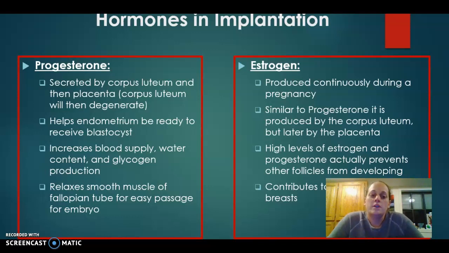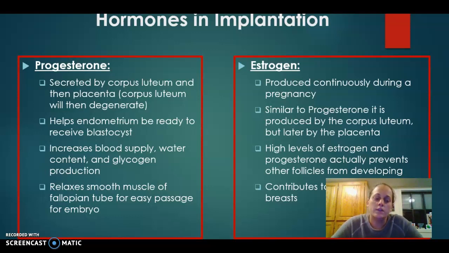This one is secreted by that corpus luteum until that placenta is ready. And then once that happens, the corpus luteum is no longer needed and will eventually degenerate. Now, this progesterone helps the endometrium be ready to receive a blastocyst. During that time, it's the one preparing the endometrial wall. It increases blood supply, the water content, and produces glycogen, which is a really important nutrient in the development.